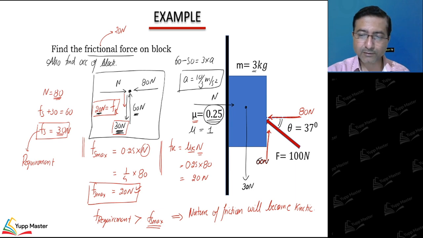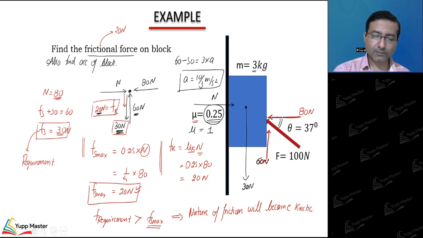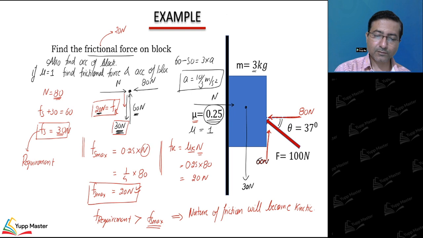So I added one more question. If mu is equal to 1, find frictional force and acceleration of the block. So I have to follow the same procedure.